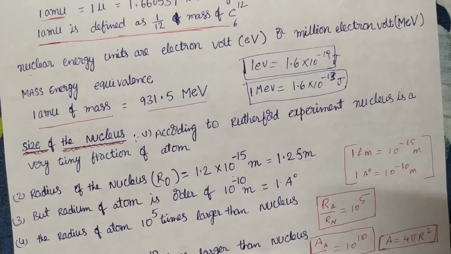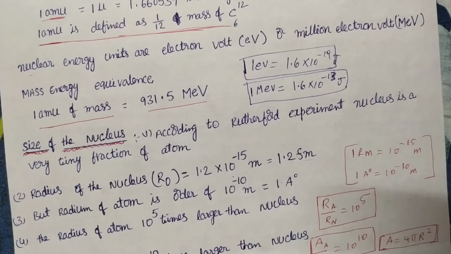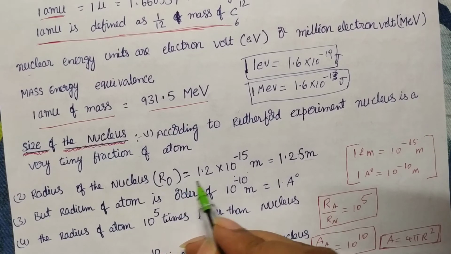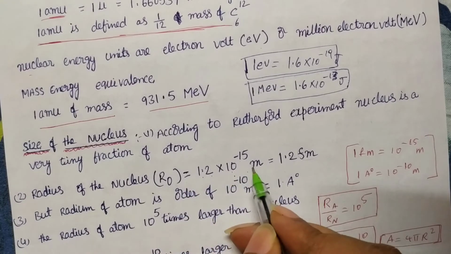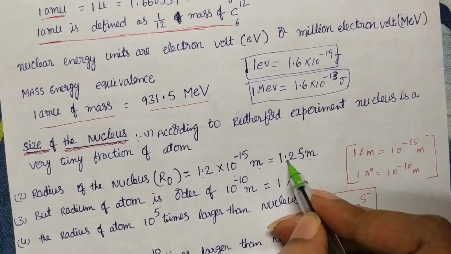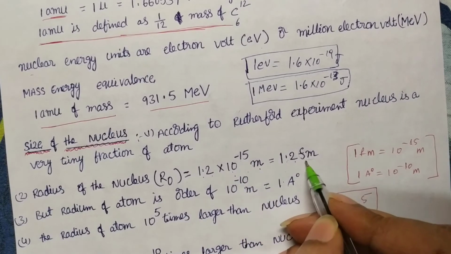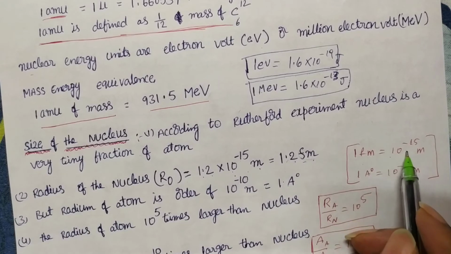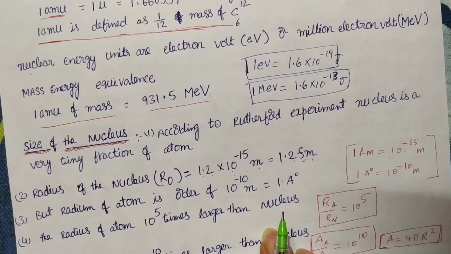That you can take as the minimum radius of the nucleus. Other elements have more nuclear particles, so their radius should be more than hydrogen. So the smallest radius of the nucleus is that of the hydrogen nucleus only, that is 1 proton. R naught is equal to 1.2 into 10 power minus 15 meters. You can write this as 1.2 Fermi, where 1 Fermi equals 10 power minus 15 meters.